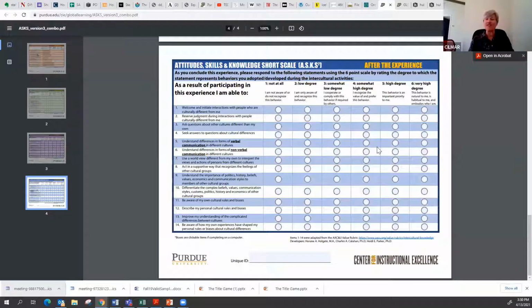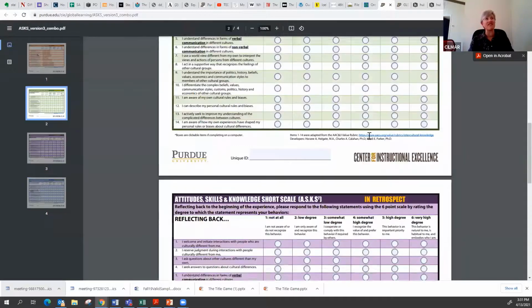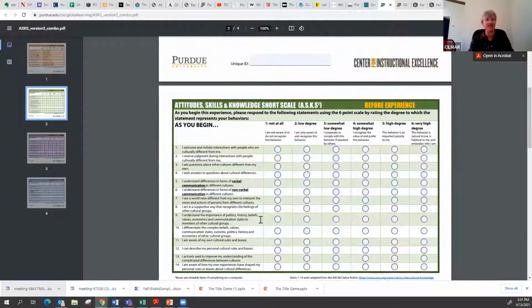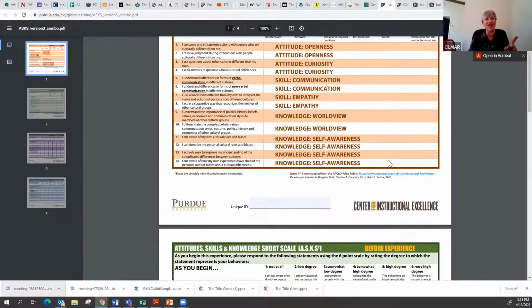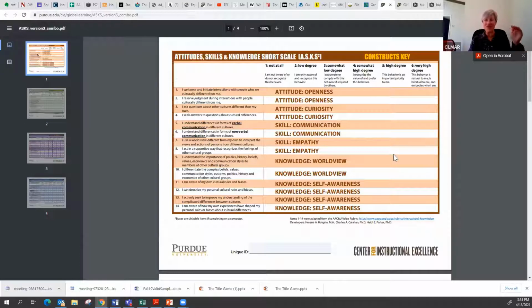I also use this in a different formative way, assessment as learning, where I have students just simply fill out that first sheet and then calculate based on the constructs where they might have greater strengths, greater weaknesses, and then choose one of these areas, do a little research project on it.